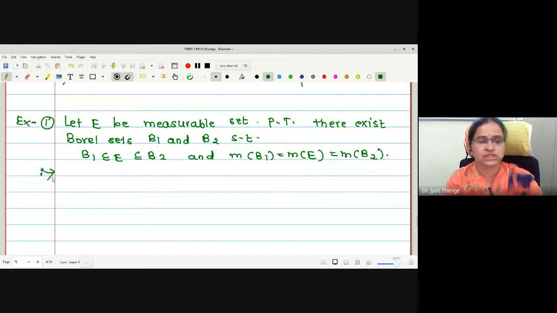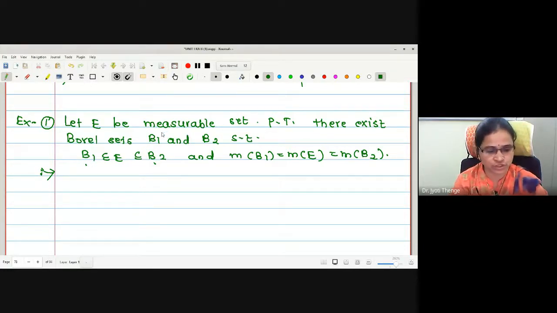The example is to prove the existence of Borel sets. One is a subset of E, another is a superset of E, and all the measures are equal. To prove this example, we will use two statements of the previous proposition, which give us the existence of a set in G delta and a set in F sigma, where the outer measures of E minus F and G minus E are both 0.